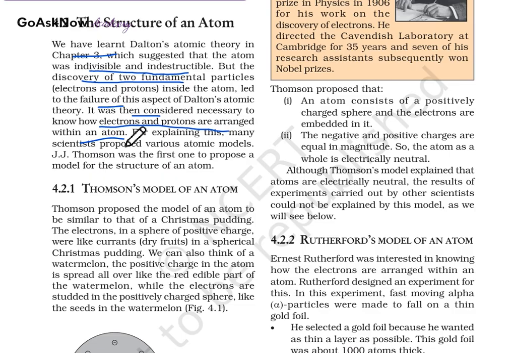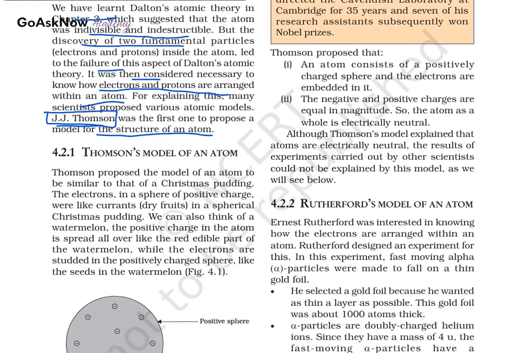For explaining this, many scientists proposed various atomic models. J.J. Thomson was the first one to propose a model of the structure of an atom. Who was the first one? J.J. Thomson was the first one. He proposed the model for the structure of an atom. Now, the Thomson model of an atom, what exactly is it?